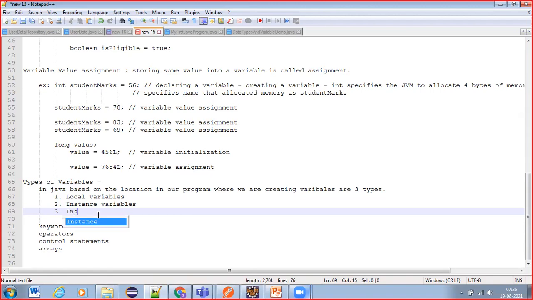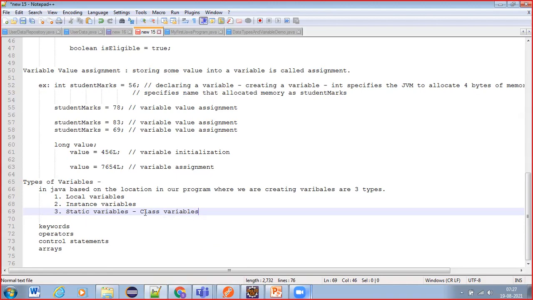And the third one, static variables. These static variables, in other words, we can also call class variables.